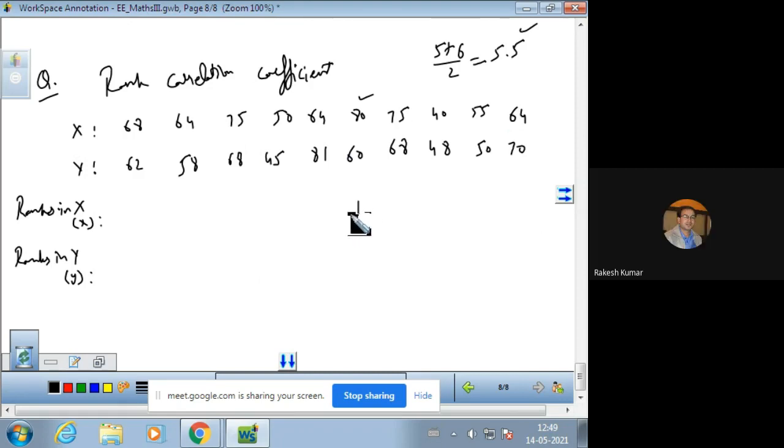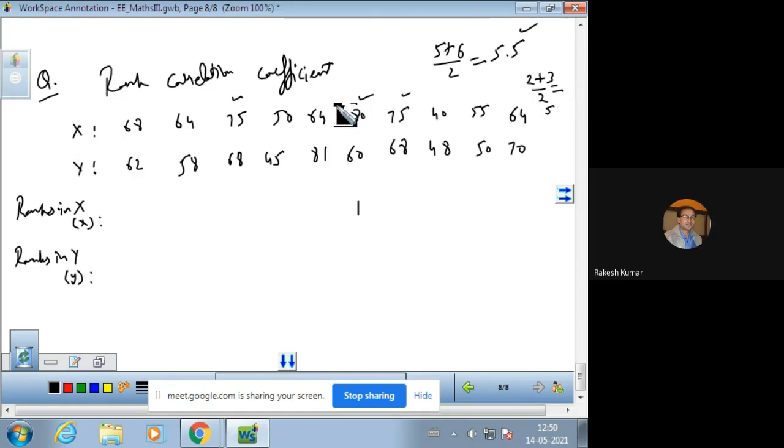Then we have marks 75 and 75. These are tied ranks, so 75 and 75 should be ranked as second and third, and you have to take the average. So (2 plus 3) upon 2 is 2.5.